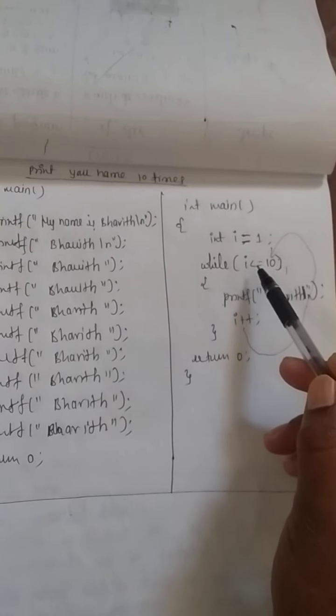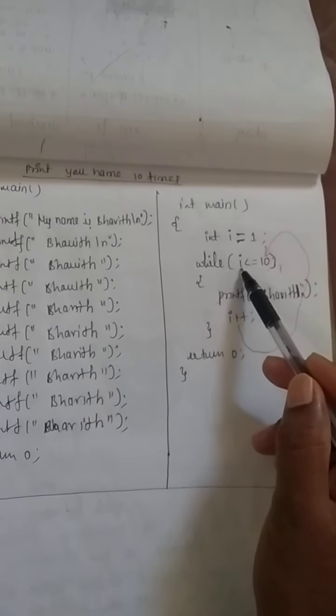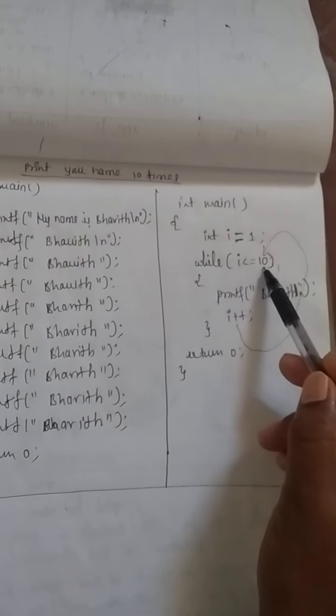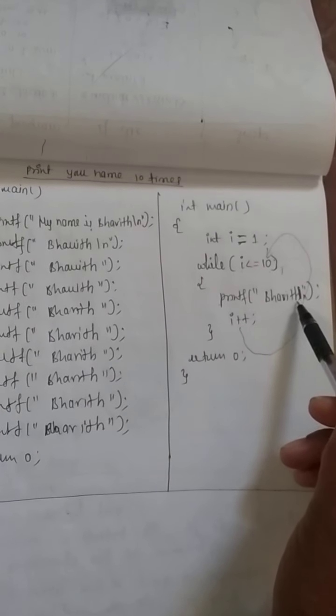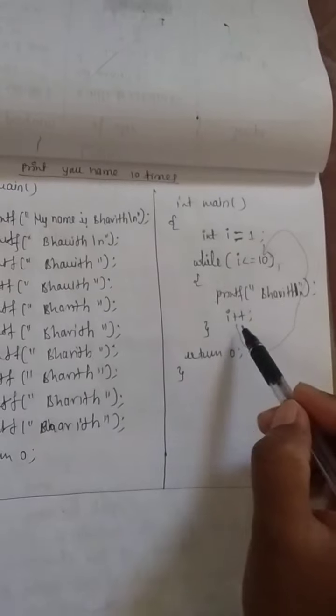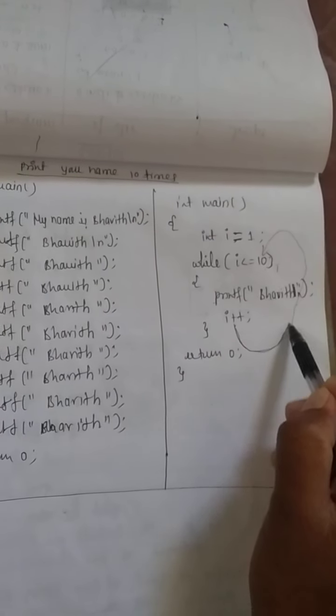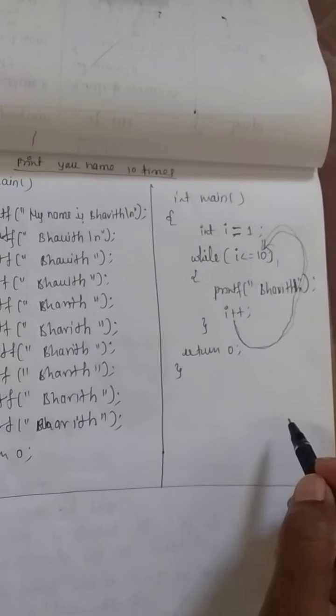Now how does it work? Substitute the I value in the beginning. While I is equal to 1, whether 1 is less than or equal to 10, yes, condition true. Condition true means the first time it prints Bhavit, then increments the I value by 1 to 2, and then the control goes back to the while loop again.